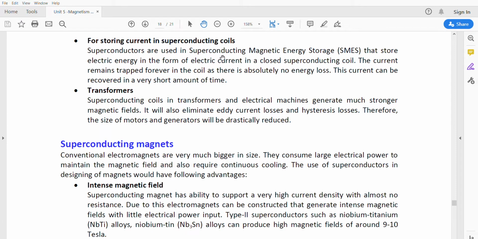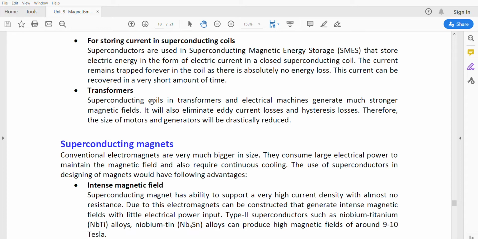Next is storing current in superconducting coils. Superconductors are used in superconducting magnetic energy storage, which stores electric energy in the form of electric current in a closed superconducting coil. The current remains trapped forever in the coil, and there is absolutely no energy loss. A superconductor carrying a current behaves as a superconducting magnet, and it can be used as a special type of device known as a superconducting magnetic energy storage device. Once the electric current starts flowing in the superconducting coil, it remains for a long time without energy loss. This current can be recovered in a very short amount of time.